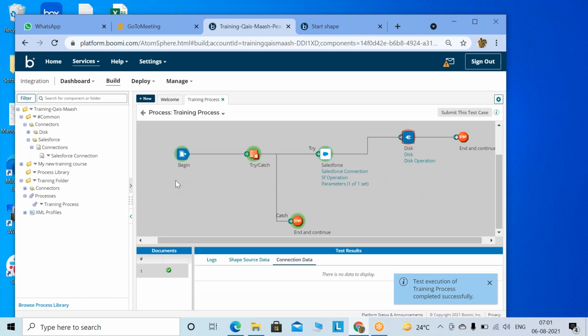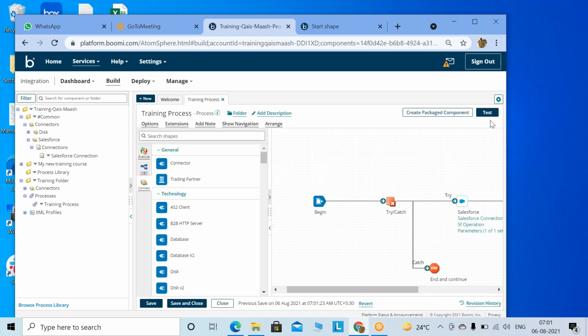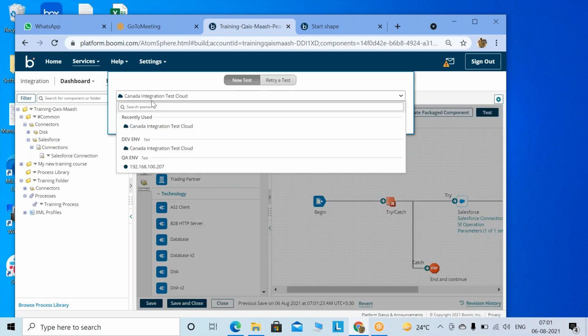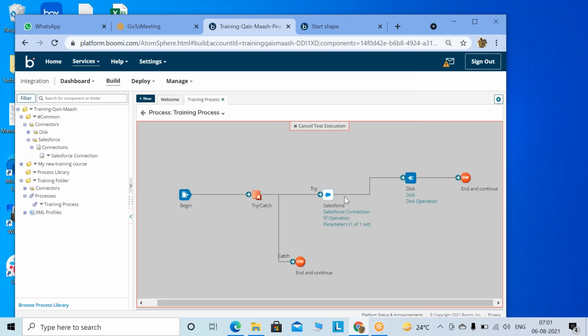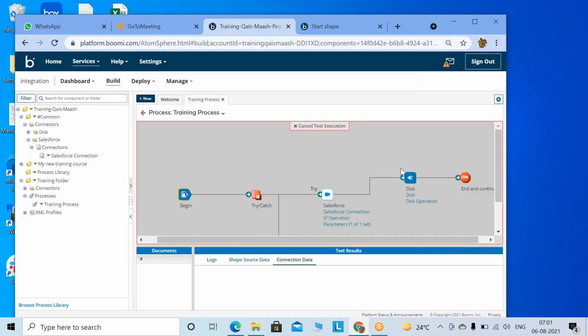What is the error? Oh, you have to use the local atom. See, this is the cloud application and this is the local application, so you have to use the local atom.